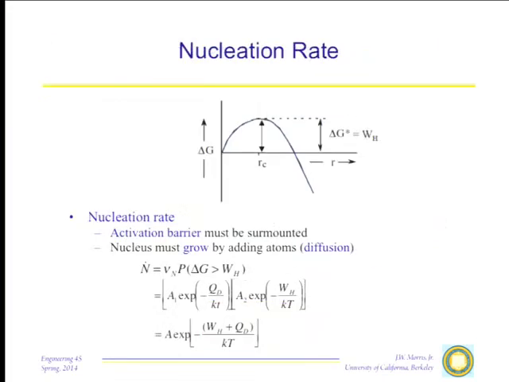So this barrier has to be overcome, and the rate at which nuclei can form is a function of how often we can overcome this barrier. Now, how often is that? Well, the nucleation rate, as with any rate process of this sort, is the product of two terms. How often do we try to overcome the barrier, and what is the probability that a particular try will succeed?